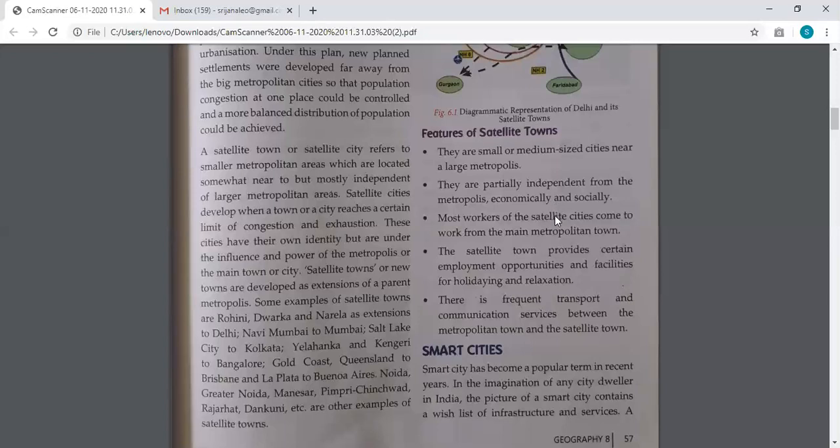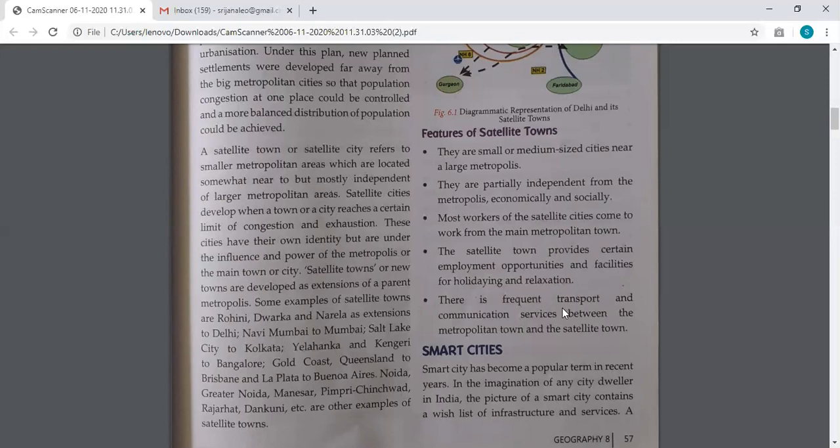Most of the workers of the satellite cities come to work in the main metropolitan town. So these satellite cities' residents commute from the satellite city to the metropolitan towns and cities for their work. The satellite towns provide certain employment opportunities and facilities for holidaying and relaxing. The first, most important thing is that the metropolitan cities give job opportunities, better job opportunities, so people commute from the satellite city to these metropolitan cities.